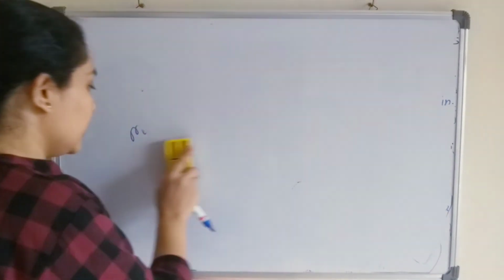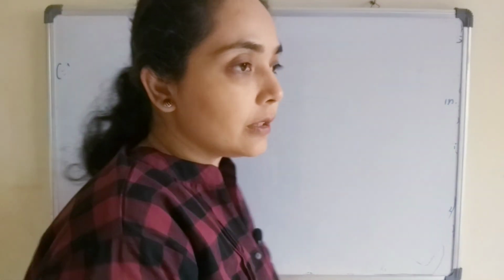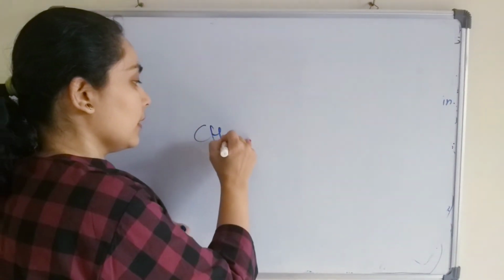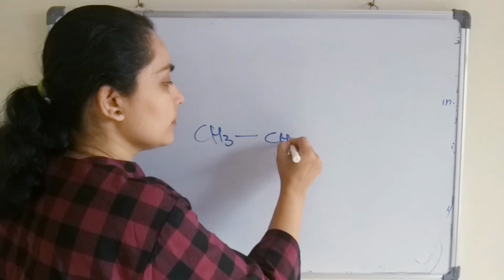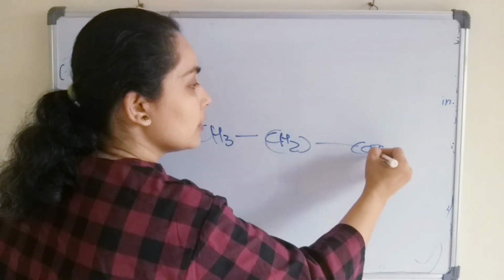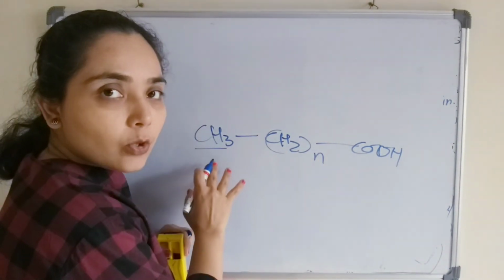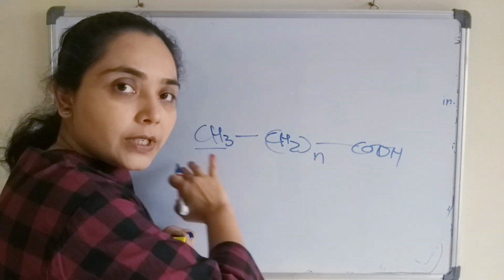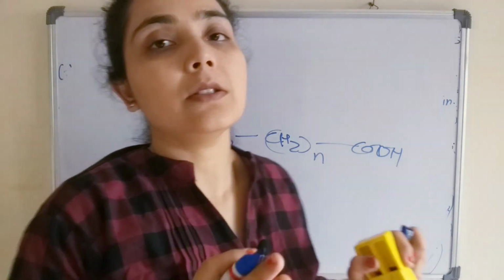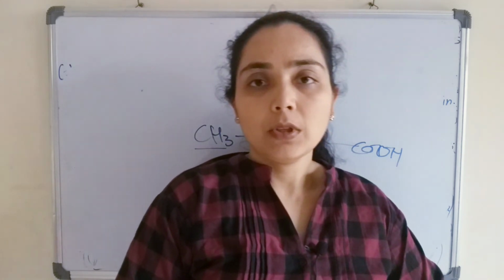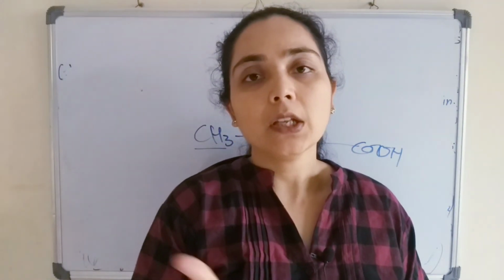And there is one more oxidation, that is the omega oxidation. Omega oxidation means what? If the oxidation takes place from the omega end, that is the methyl end. Suppose this is an N number chain. So this methyl end is known as the omega end. If oxidation takes place from the omega end, then it is known as omega oxidation. Alright, so this is all about the beta oxidation, alpha oxidation, omega oxidation.